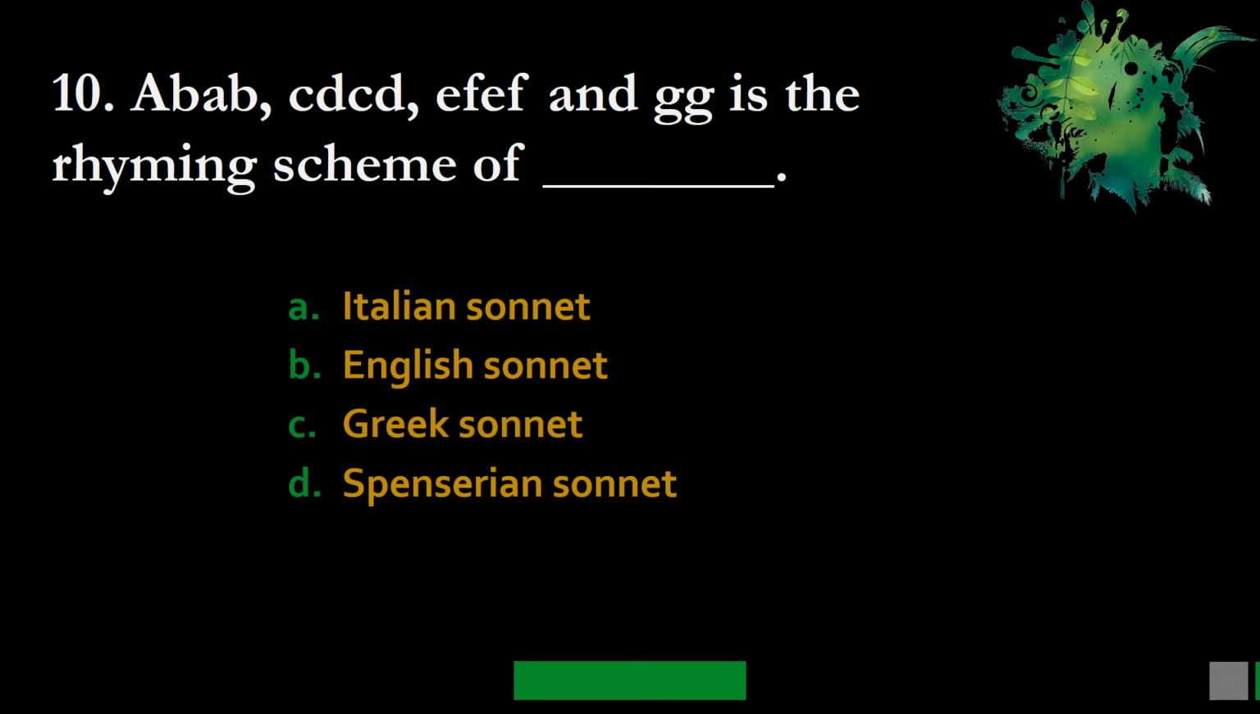Question number 10. ABAB, CDCD, EFEF, and GG is the rhyming scheme of dash. Options are A, Italian sonnet, B, English sonnet, C, Greek sonnet, and D, Spenserian sonnet. So please recognize this rhyming scheme, and the correct option is B, English sonnet.